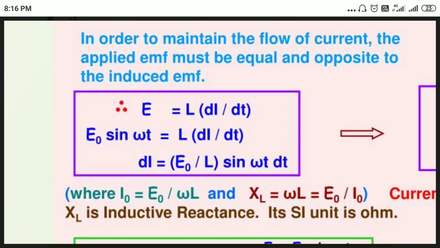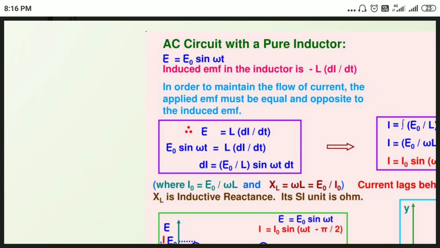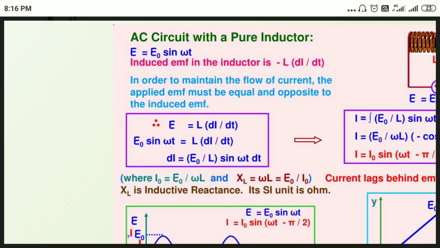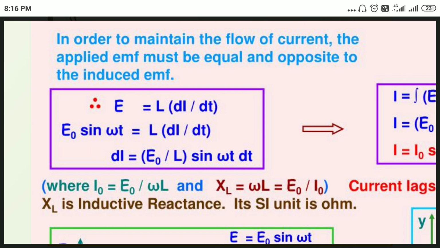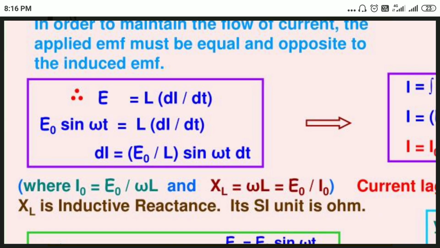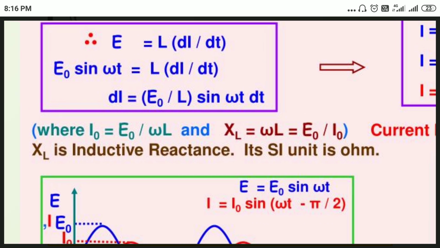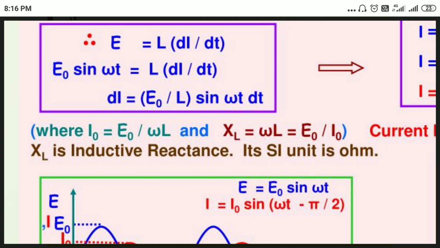So both the induced EMF equation and the AC generator EMF equation are equated here. E naught sine omega t equals L di by dt. Now reduce the expression to di equals E naught by L sine omega t dt. Now integrate the above equation.